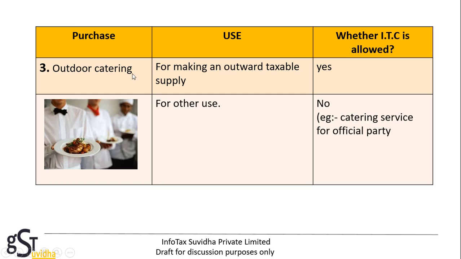Outdoor catering for making an outward taxable supply, then yes, input tax credit is allowed. But for any other use, then no. For example, catering service for an official party.